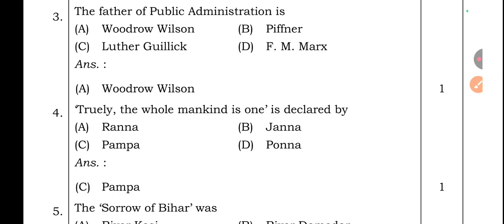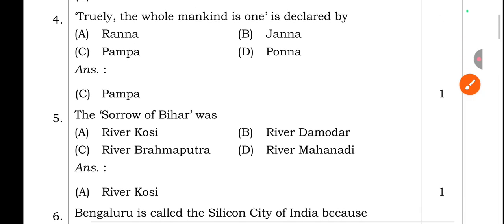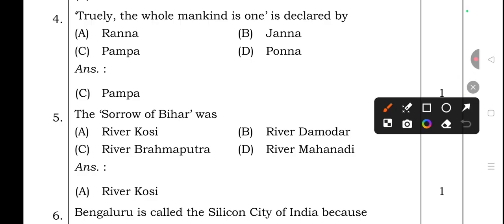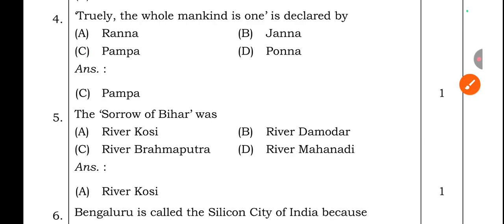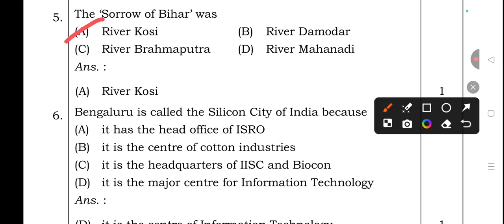Question number 3: the father of public administration is Woodrow Wilson, Bifna, Luther Gulick, or F.M. Marx. The right answer is option A, Woodrow Wilson. Fourth one: "Truly the whole mankind is one" was declared by Ranna, Janna, Pampa, or Ponna. The right answer is option C, Pampa. Fifth one: the sorrow of Bihar was river Kosi, Damodar, Brahmaputra, or Mahanadi. The right answer is option A, river Kosi.